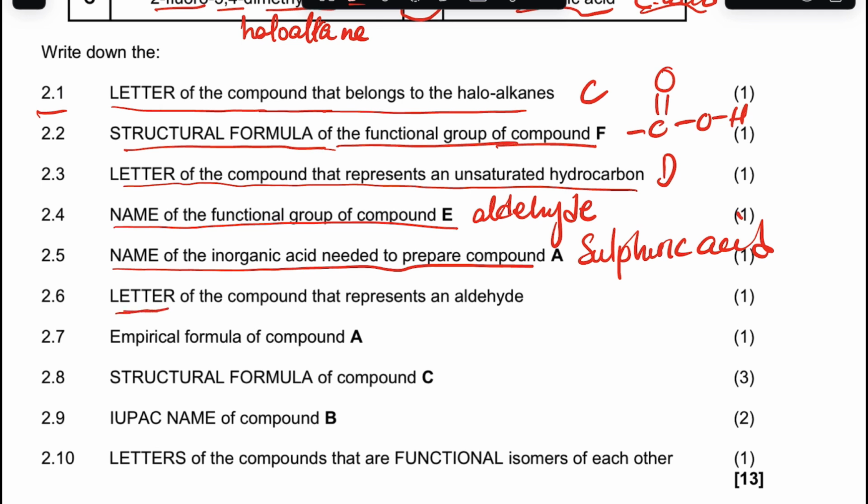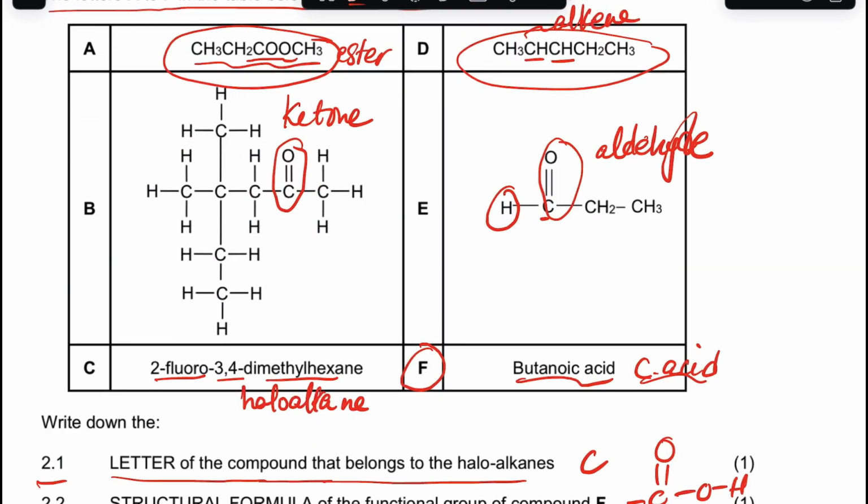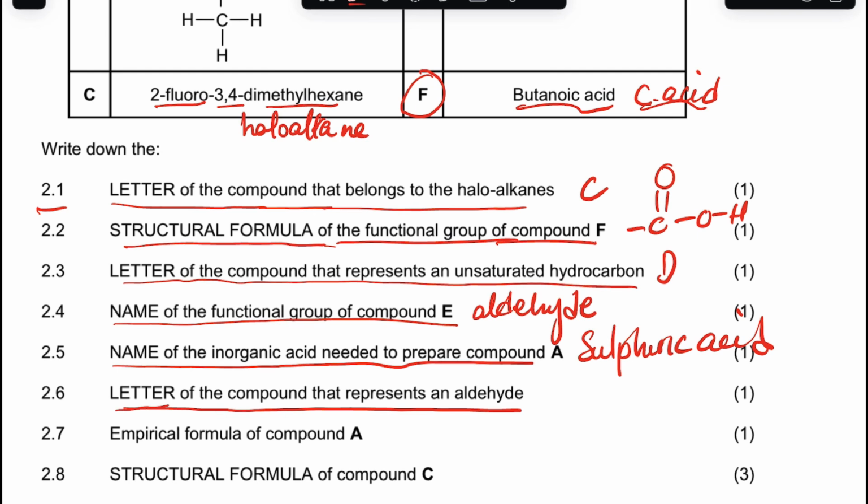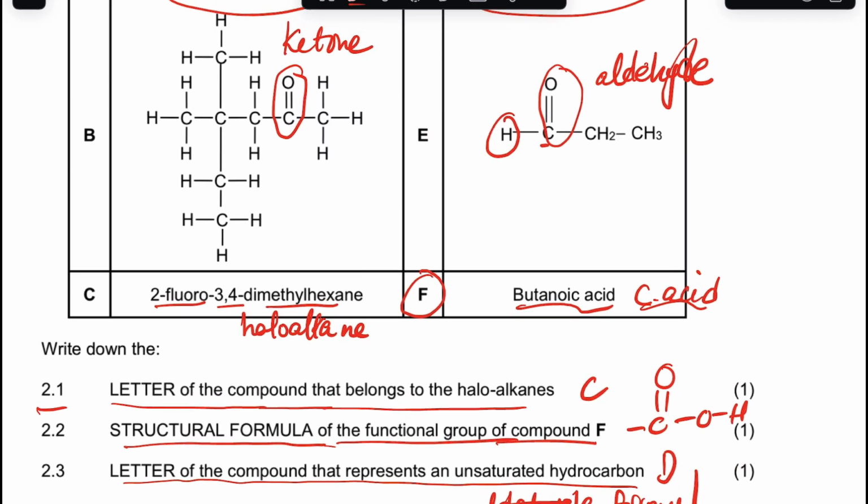Letter 2.6, it says the letter of the compound that represents an aldehyde. Guys, the name of the functional group structure is not aldehyde, it's formyl, right? The answer is not aldehyde, it's formyl. The letter that represents an aldehyde there is E.